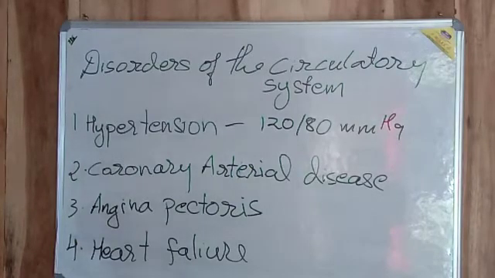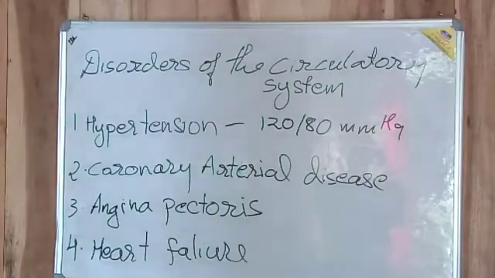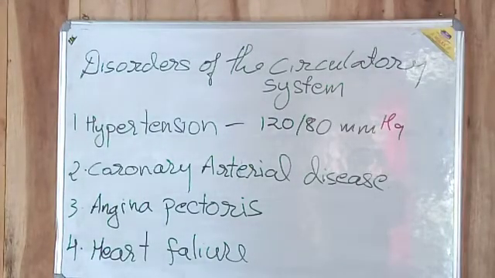Now, how could we overcome hypertension? By lowering our body weight, avoiding excessive drinking, and avoiding smoking, which also reduces hypertension. We will now go on to the coronary artery diseases.